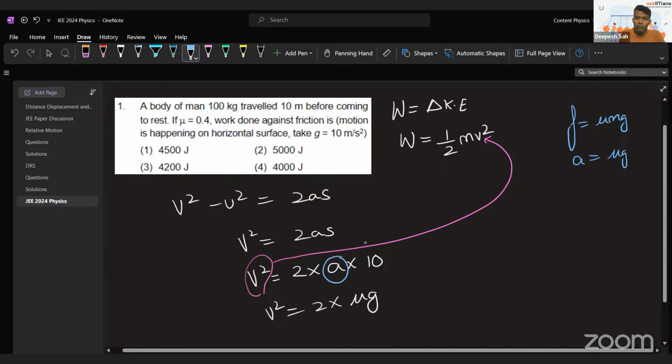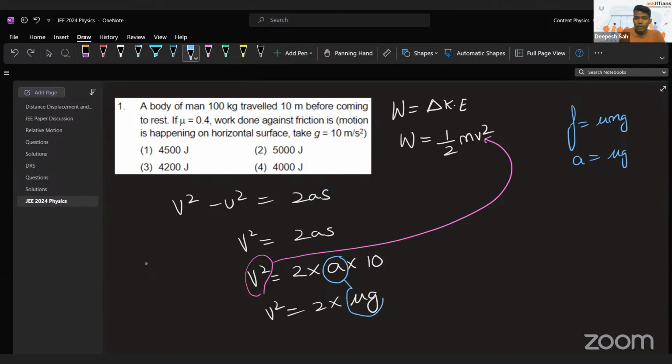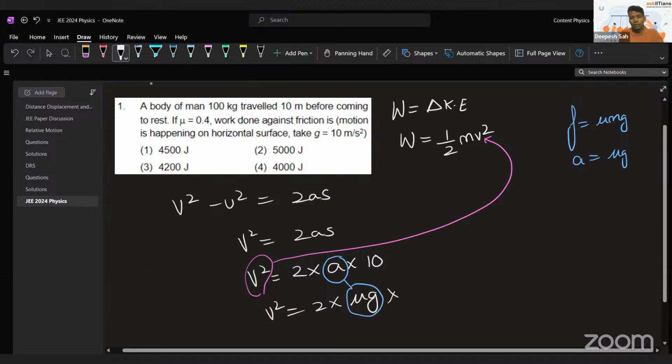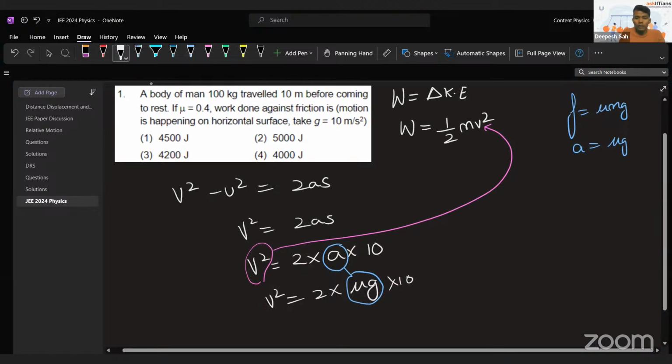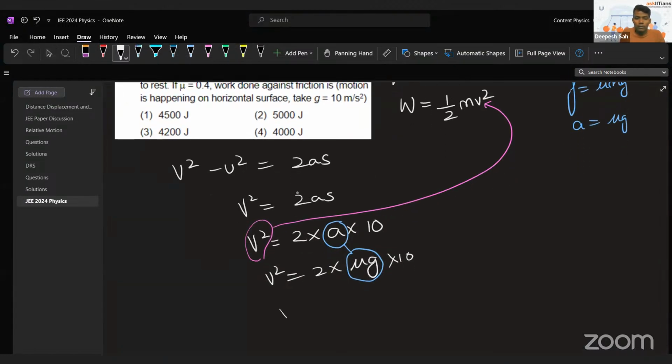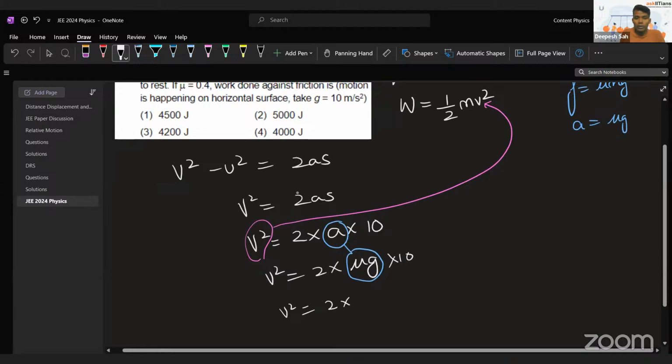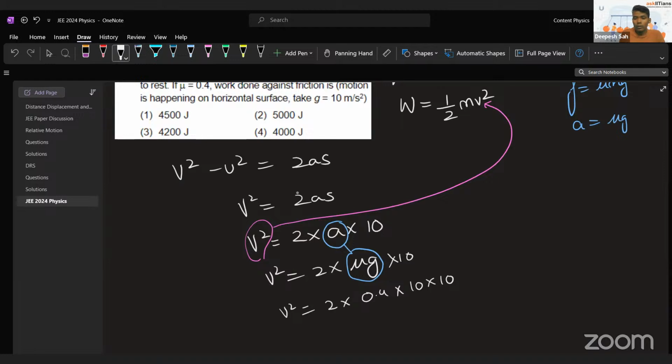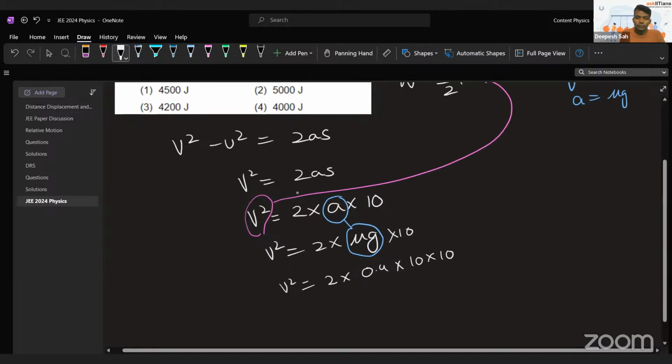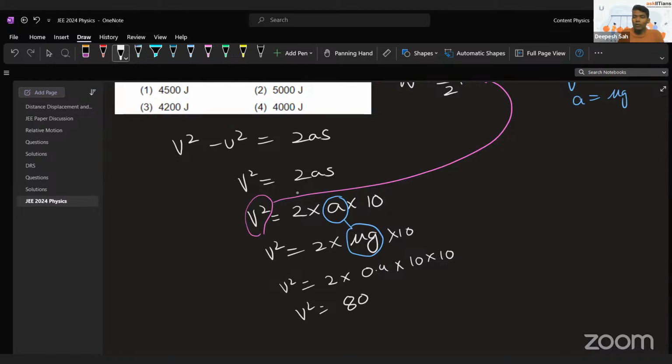So we are putting the value of a over here as mu g, and the value of s is already 10. Now if we solve it, what will it come out as? v square is equal to 2 into mu, which is 0.4, into g, which is 10, into 10. So it will be 100, so it will be 4, 40, and v square will be 80. We found the value of v square.